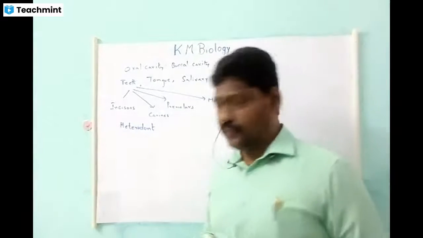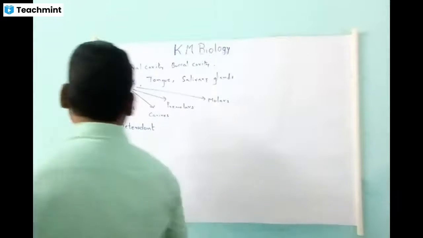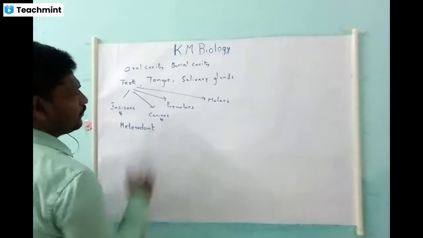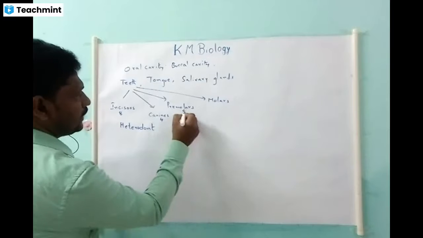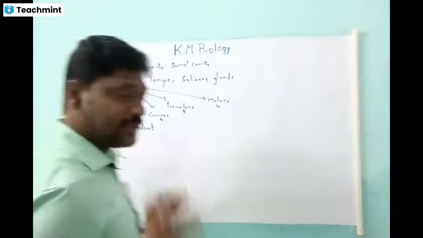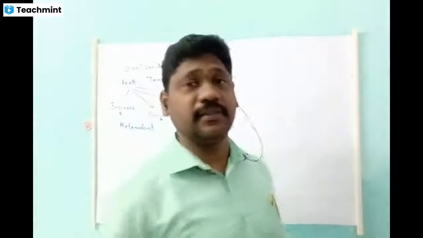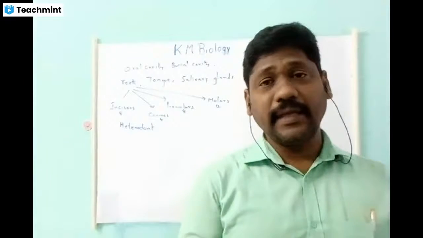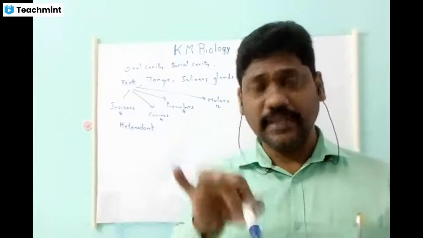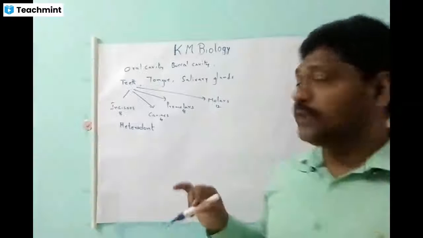In an adult, incisors will be 8, canines will be 4, premolars will be 8, and molars will be 12. Altogether, 32 teeth are present in the buccal cavity of an adult. If you observe your teeth, there will be only 28.